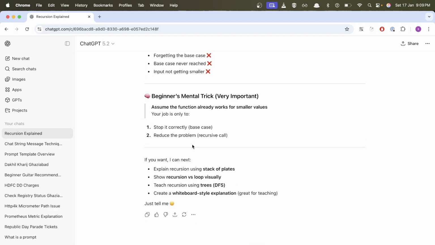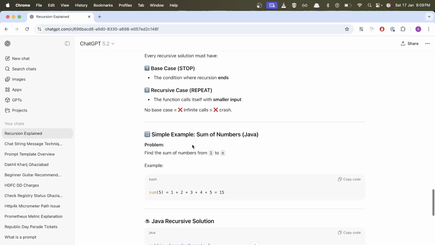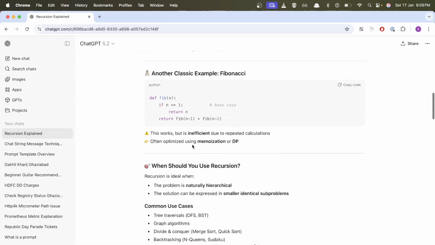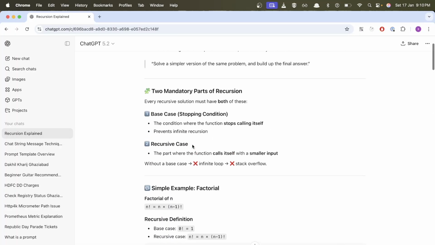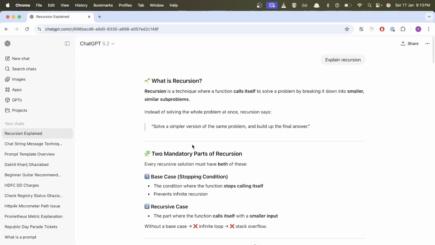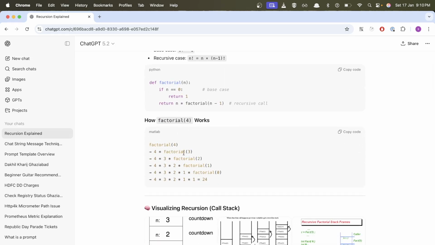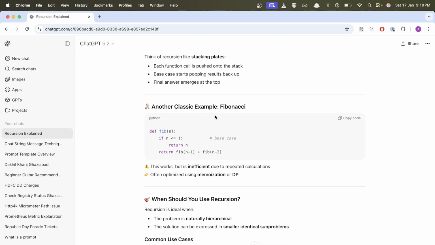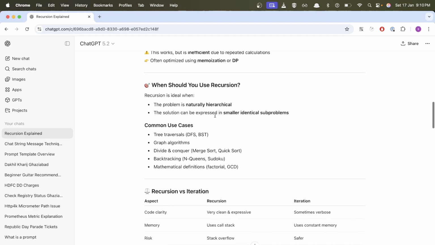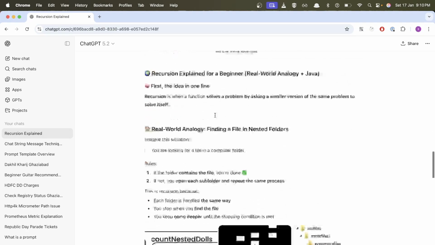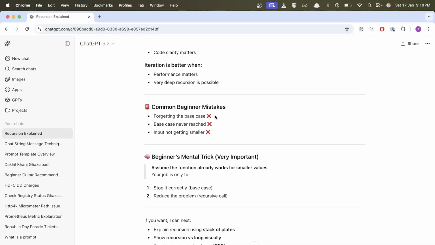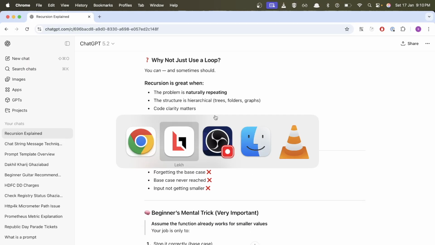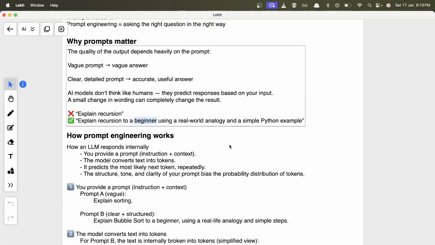So that is why prompt engineering matters. For example, by default, if you want something in Java, ChatGPT would not know that, right? It will just give what maybe people ask for more. For example, maybe more people are asking for Python examples, that's why the default is Python, or it may give Java examples by default, depending on scenarios. So if you need something in an answer, you have to mention it in the prompt. Keep your prompt as refined as you can, so that there is less confusion for AI.